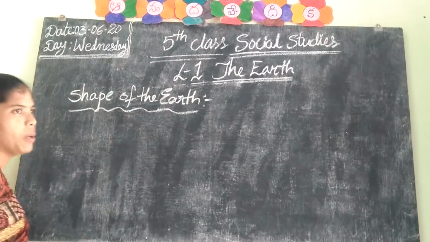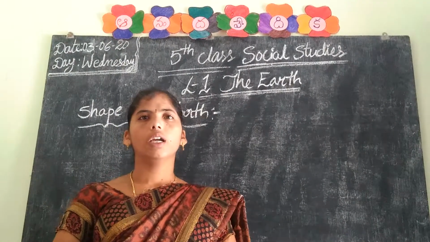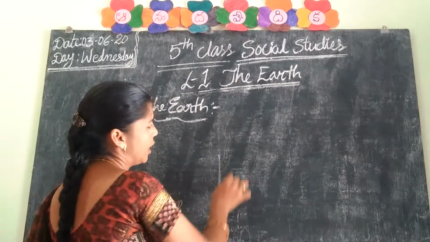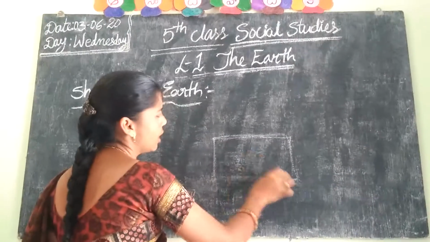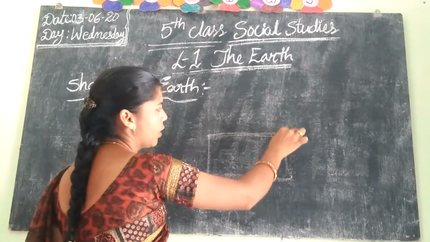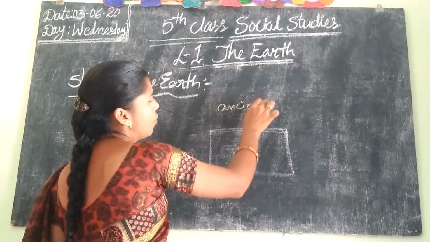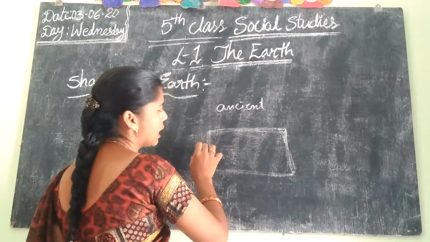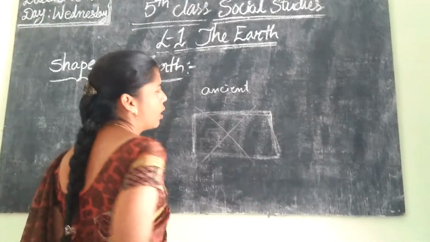In earlier years, the ancient people felt that the earth was flat in shape. They could not know the shape of the earth. They felt the earth was flat, and it has steep edges. But this was proved wrong.